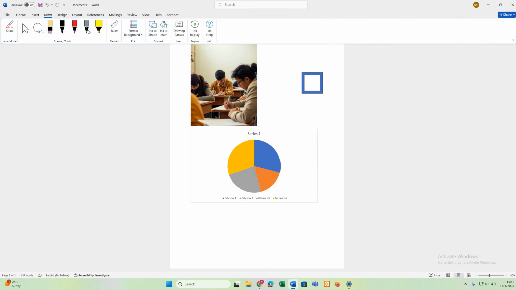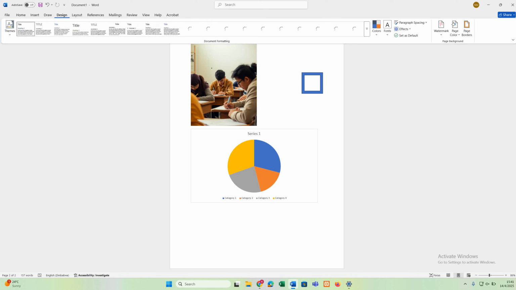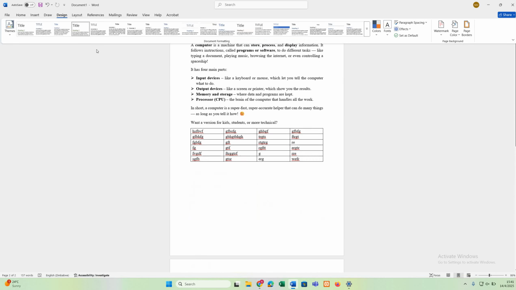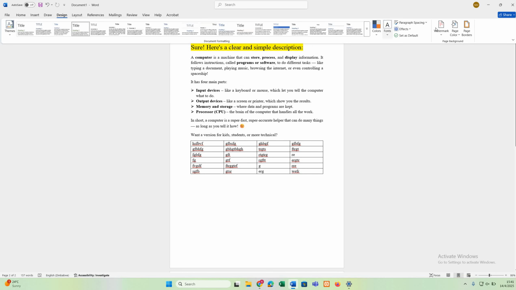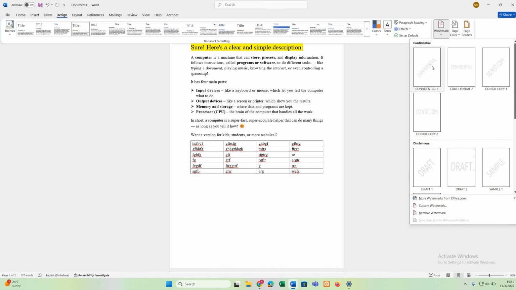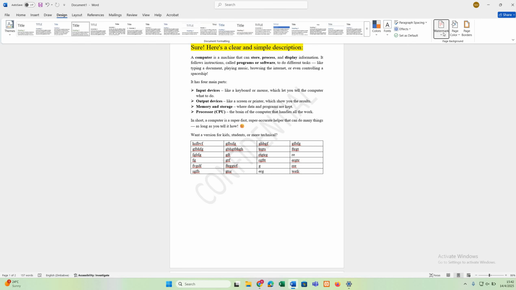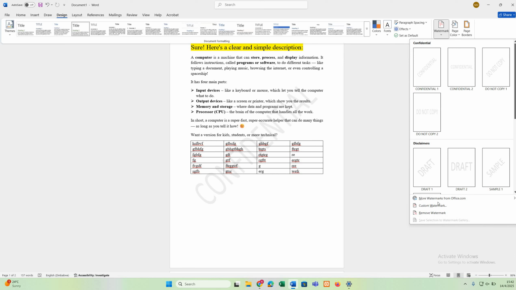And then on draw, you can also draw anything using these drawing tools. You can also design your pages depending on how you want your page to be designed. You can also put watermarks, confidential. You can also remove watermarks and so on.